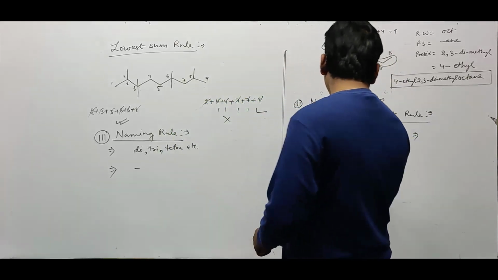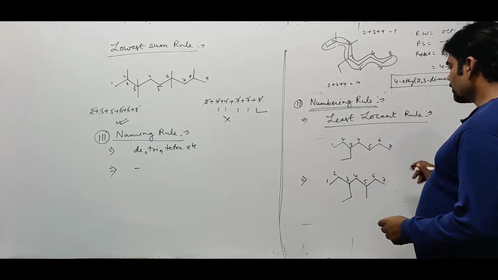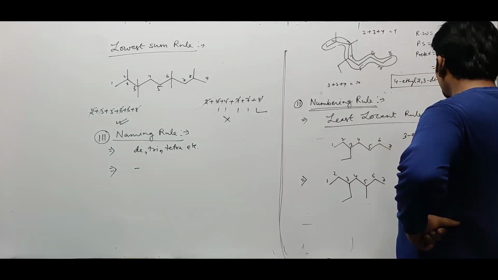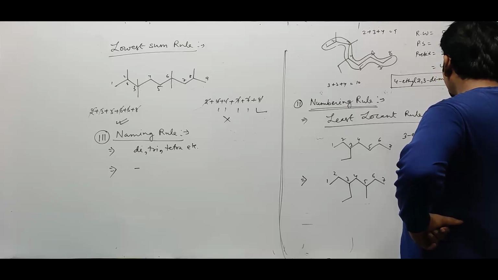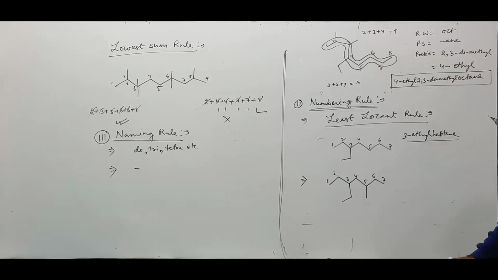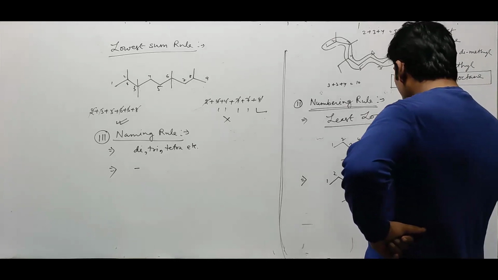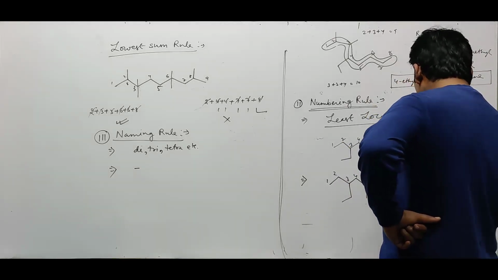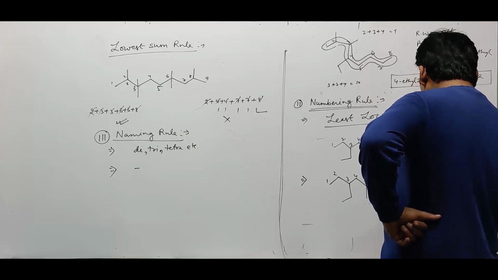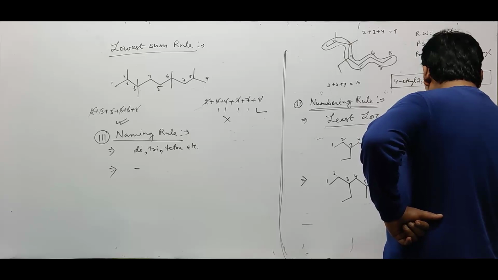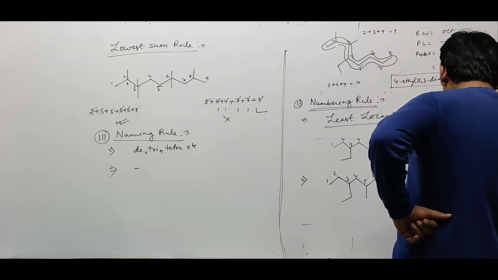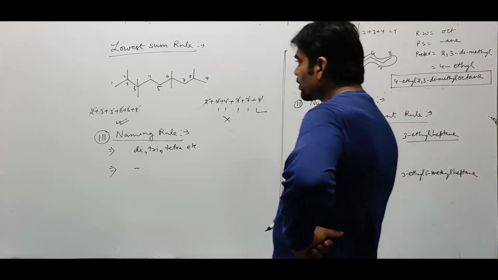Alright. Now, suppose we give the name of this compound. Again, at the third position we have ethyl. So this is very simple: 3-ethylheptane is the name of this compound. If we give the name of this compound, at this position 3-ethyl and 5-methyl. So ethyl comes first, then methyl. So 3-ethyl-5-methylheptane is the name of this compound.